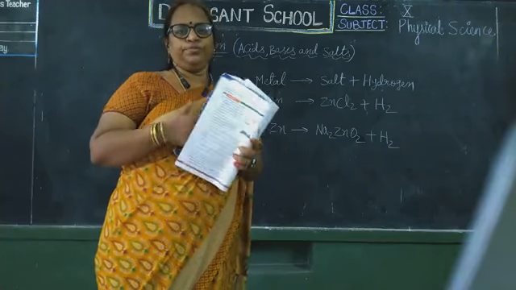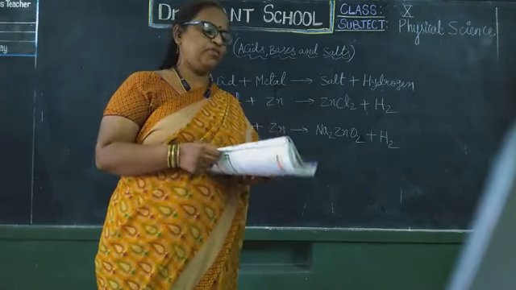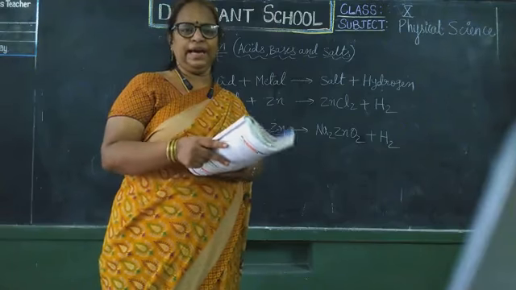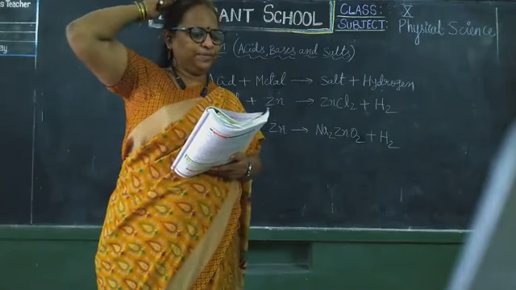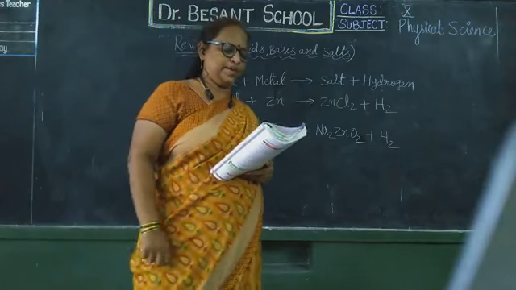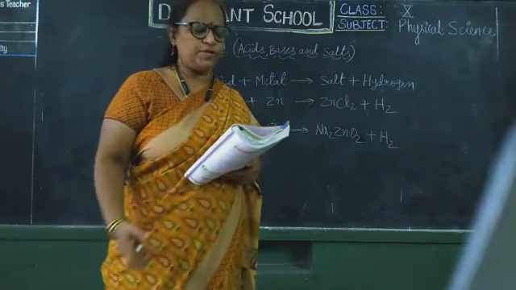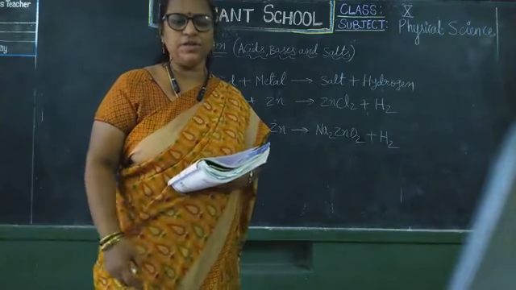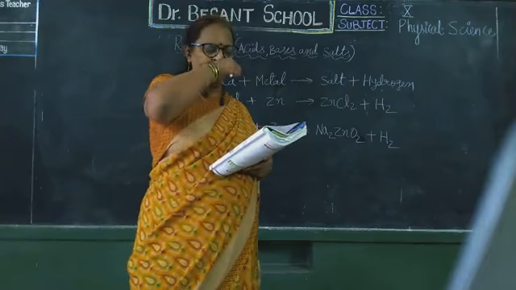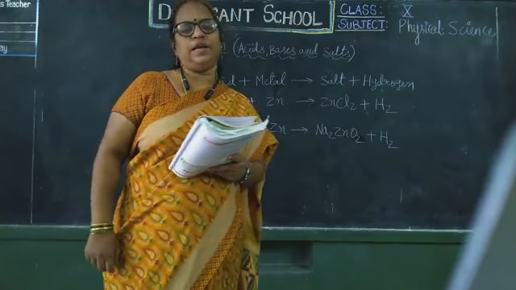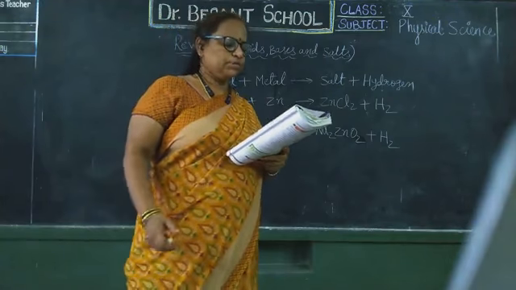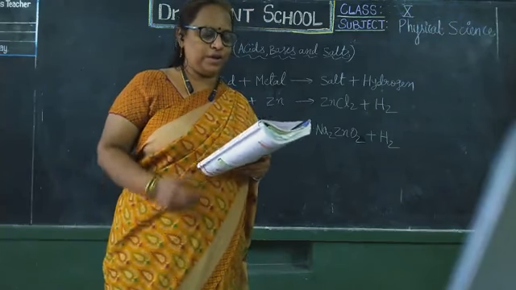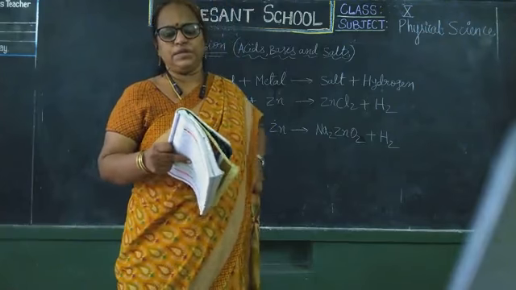Next, activity 4. What is activity 4? Reaction of acids with carbonates and metal hydrogen carbonates. Remember this activity, another important one. We will take 2 test tubes, label them as A and B, take about 0.5 grams of sodium carbonate in test tube A and about 0.5 grams of sodium hydrogen carbonate in test tube B. Now add about 2 ml of dilute HCl to both the test tubes. What do you observe? Now pass the gas produced in each case through lime water. What will happen? Just recall, children.